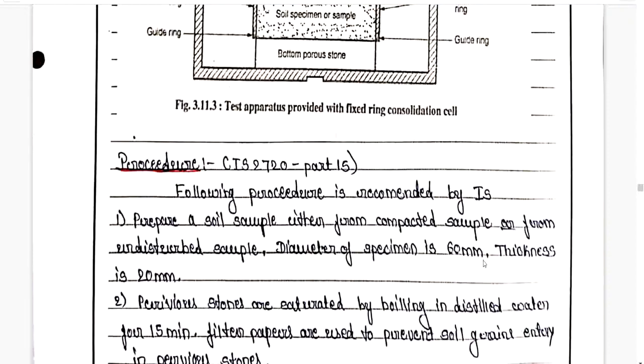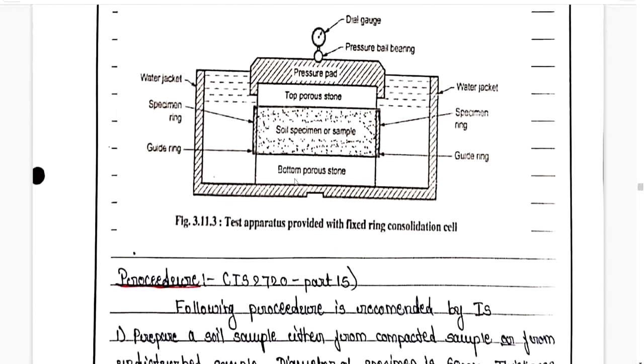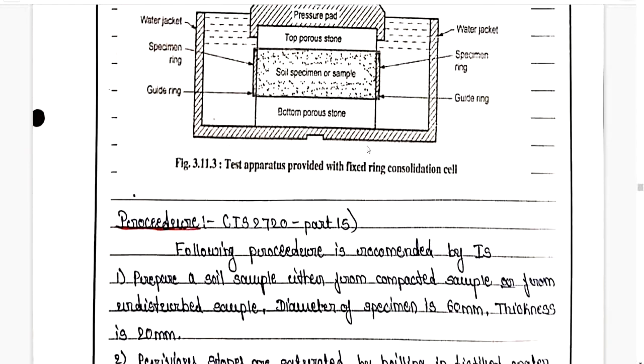Diameter of the specimen is 60 mm, thickness is 20 mm. So this diameter of the specimen which we are seeing now is 60 mm, and the thickness of this layer is 20 mm.